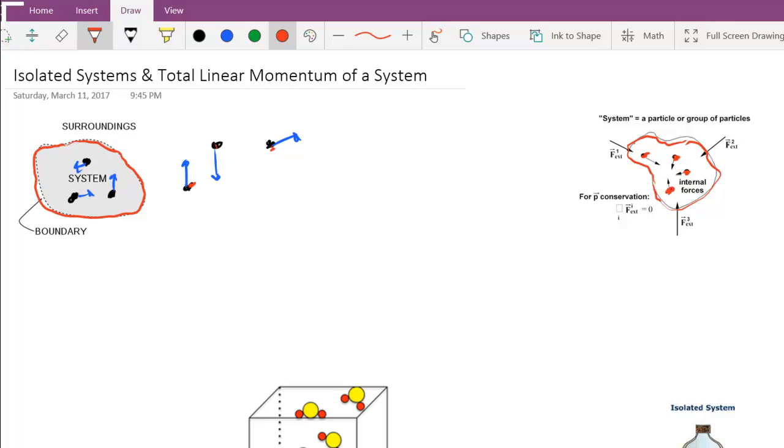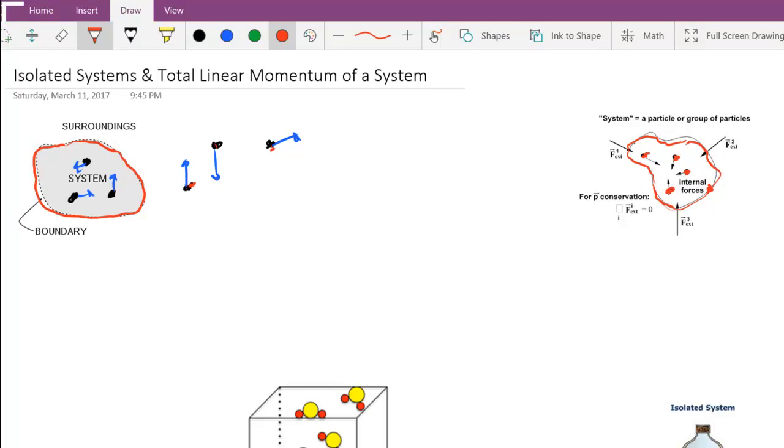If my system is this region of space, anything that happens within this system is what we call an internal force. See, these are internal forces. They might be the particles colliding or something like that. Or even if we just called the system the collection of these 4 particles, then any interactions with those particles, one particle with another one, would be called an internal force because it is acting within the system.